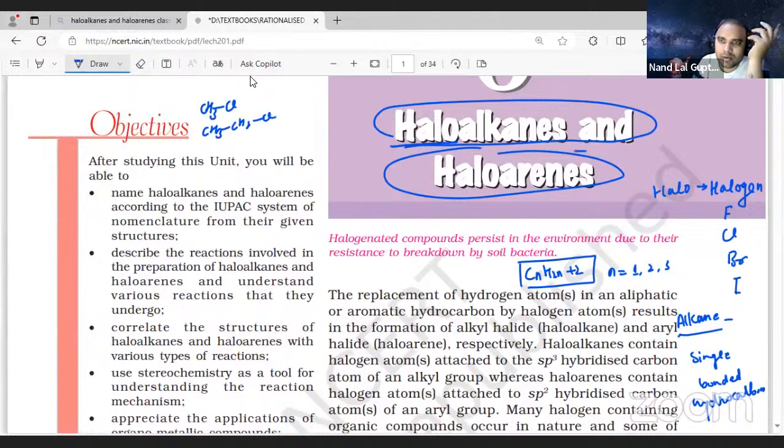What is going to be haloarene? That is a halogen present in the arene ring, the aromatic ring. So like that, this can be chloro, or if you are taking another one, this is going to be bromo. So they are going to be haloarenes, right? How are they going to be defined? If you are talking about the definition of it, so the definition is